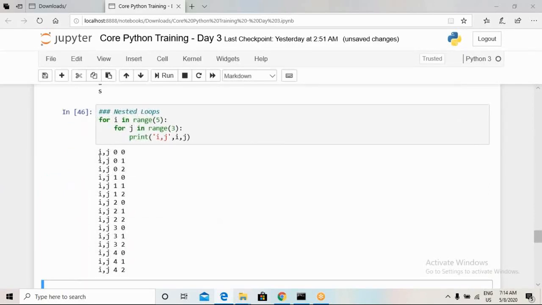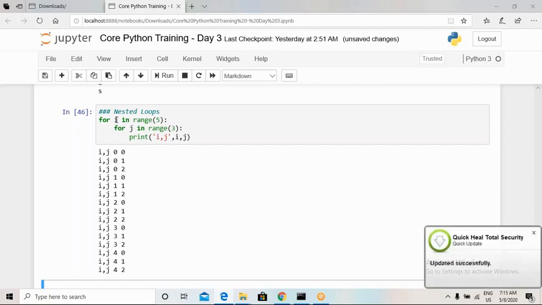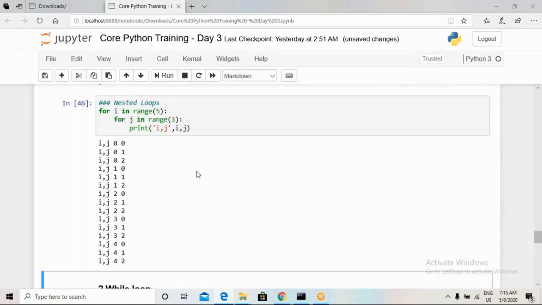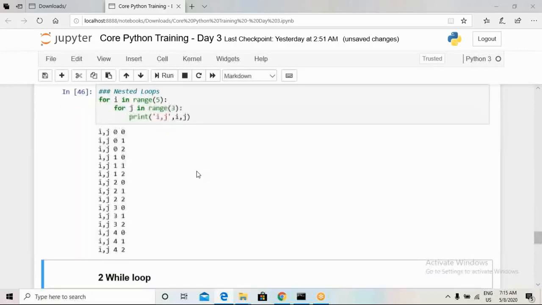What are the different values of i? For the first 3 iterations the value of i will be the same, because after completion of this inner for loop, it will break, and the value of i will get increased. Then it will again print all these statements, and after completion of the inner loop it will break again and i will get increased. Thus we have 5 cross 3, that is 15 iterations. Here we can see these are 15 lines.